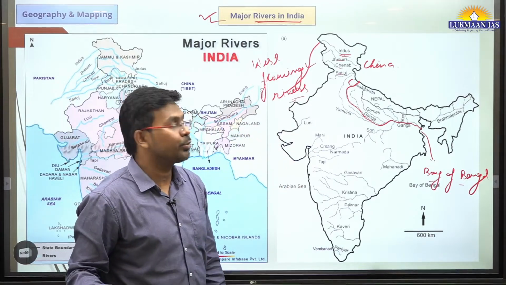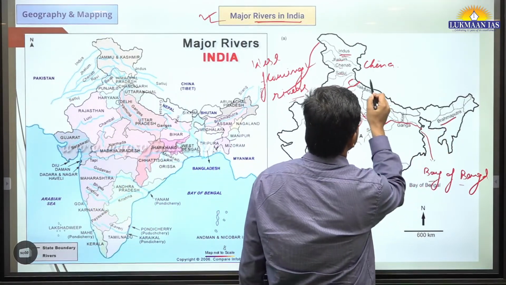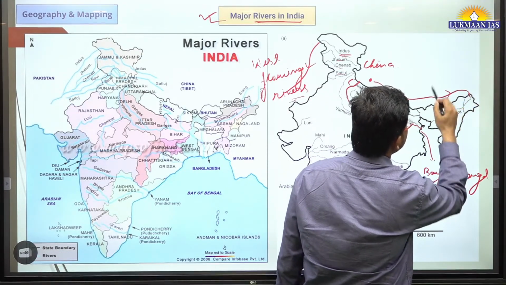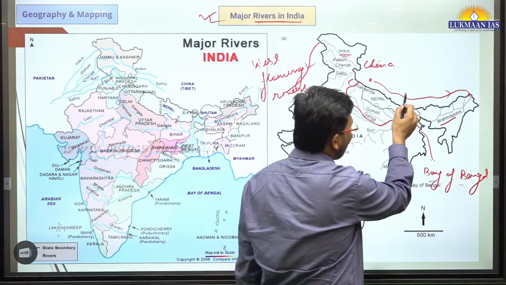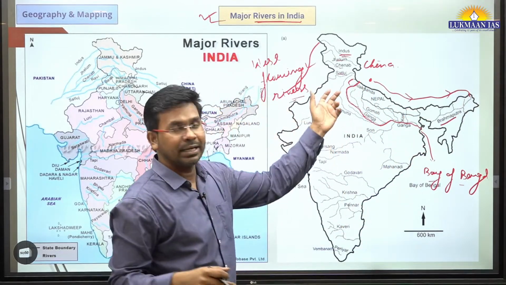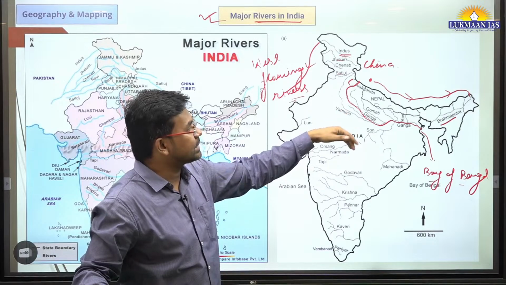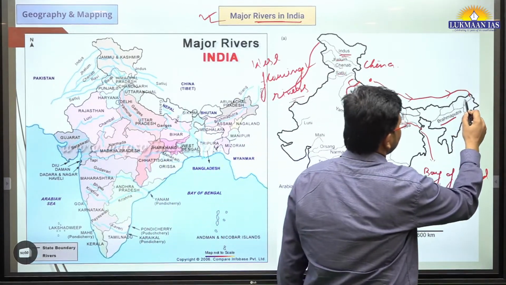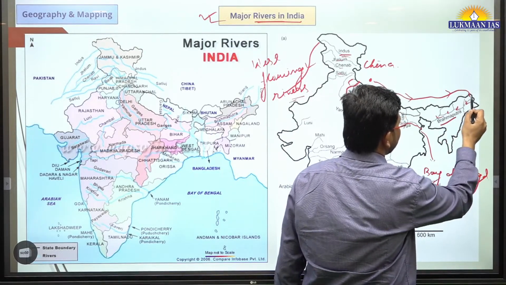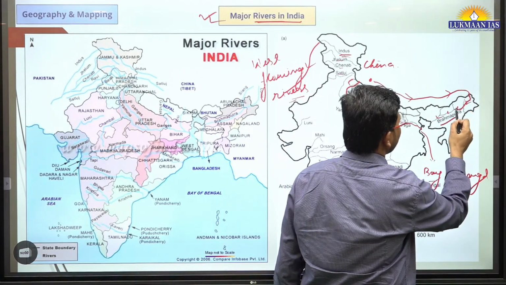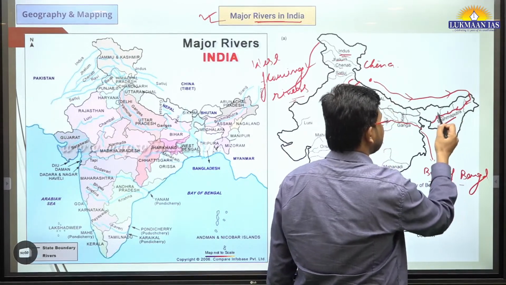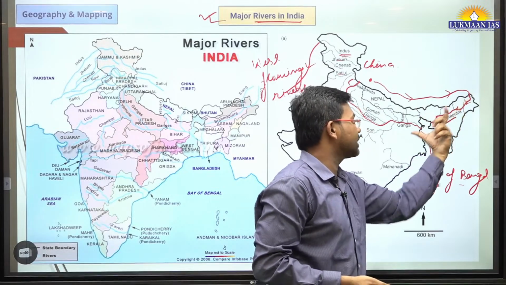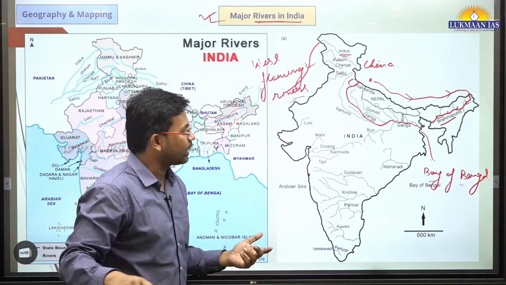If we talk about the Brahmaputra river system, it originates somewhere here, from here it flows along a path like this, and it finally comes to India. This is a very long river, even longer than Ganga we can consider, but a major portion of it is in China. So in India we get the water of the Brahmaputra in the states of Arunachal Pradesh, Assam and some other states. So although it is a major river, only some portion of it lies in India.